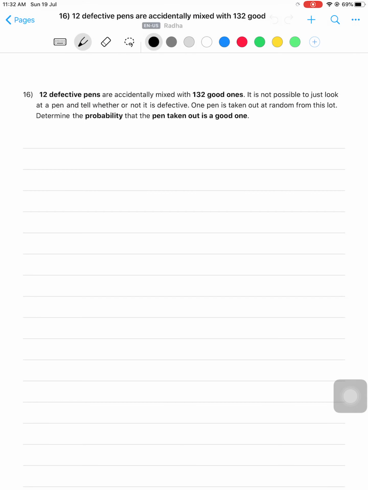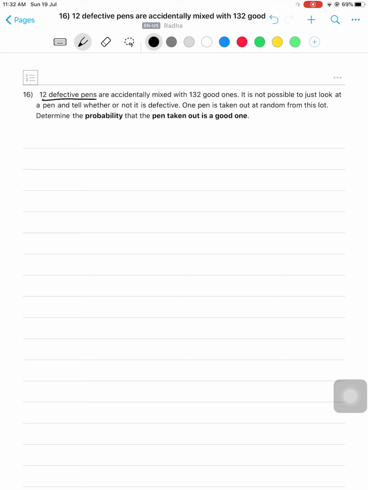The next question is, 12 defective pens are accidentally mixed with 132 good ones. It is not possible to just look at a pen and tell whether or not it is defective. One pen is taken out at random from this lot. Determine the probability that the pen taken out is a good one. So how many defective pens are there? 12 defective pens are there, and they are accidentally mixed with 132 good ones.